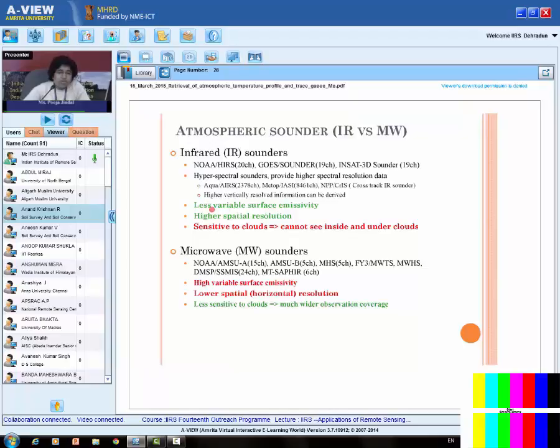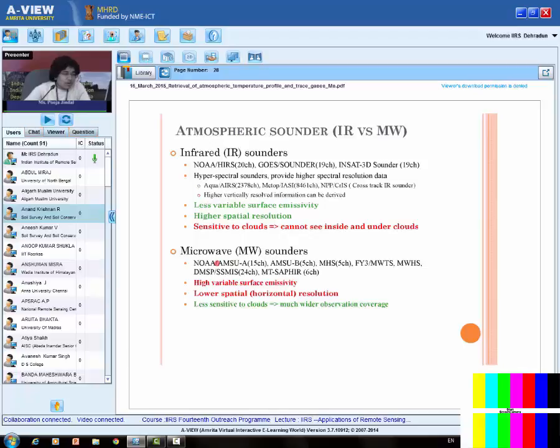Another advantage of IR sounder is that in the IR region, surface emissivity is less variable. So whatever variability we are getting will be due to the atmosphere, right? It also gives a higher spatial resolution, because energy in the IR region is more than the microwave region, because Earth's emissions are higher in the infrared region. But the IR region is sensitive to the clouds, so we cannot see inside and under the clouds.